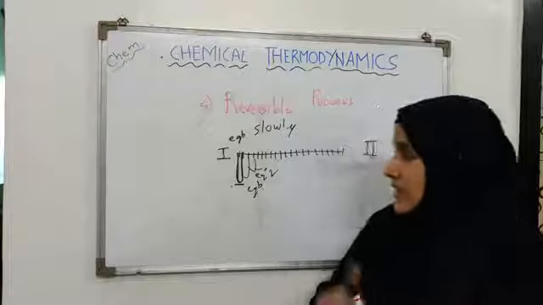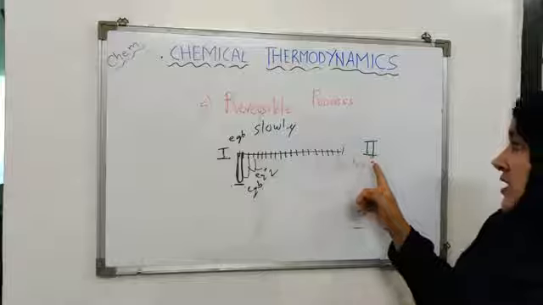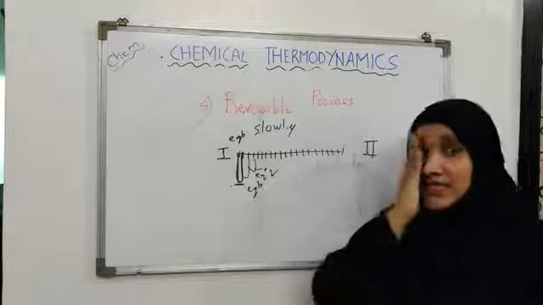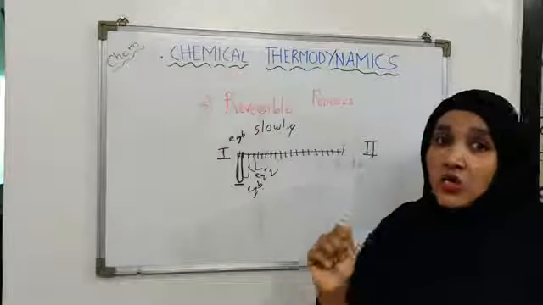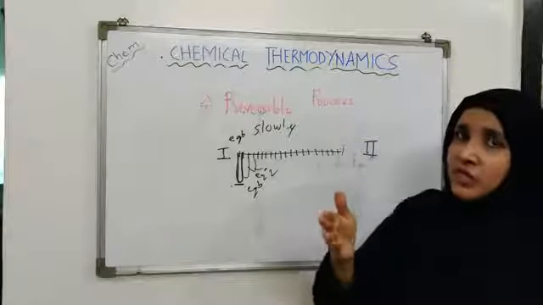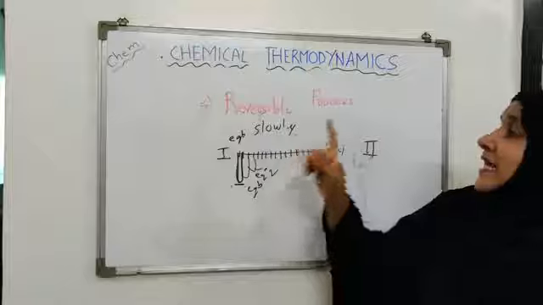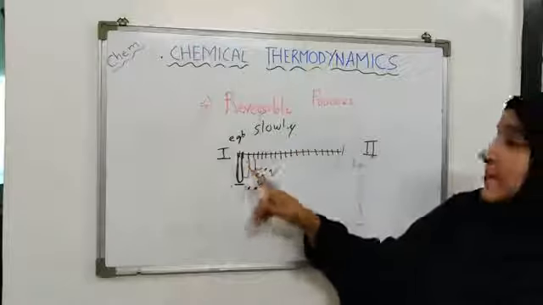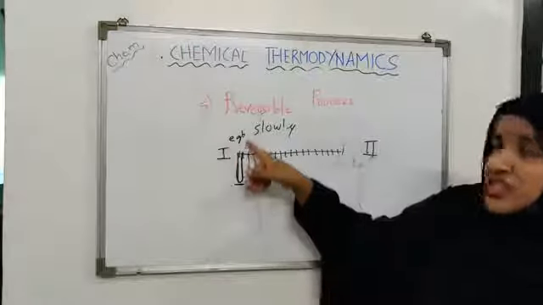Okay. So this change from one state to another is not a sudden change, but it is a very slow process, and it takes place in an infinitesimal number of small steps, and at each small step an equilibrium is achieved.